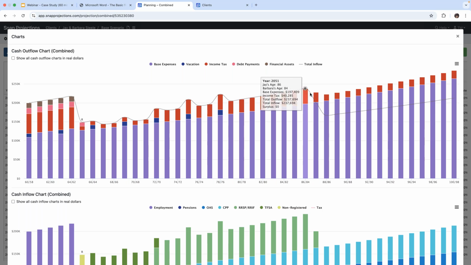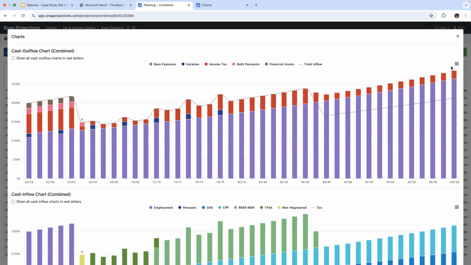At the age of, let's say, 87, or Jay's age 87, they start being in a deficit because they are spending more money than they actually have coming in. So this is a nice chart to show your client, and you can hover on any of these bars to get information relating to that period.